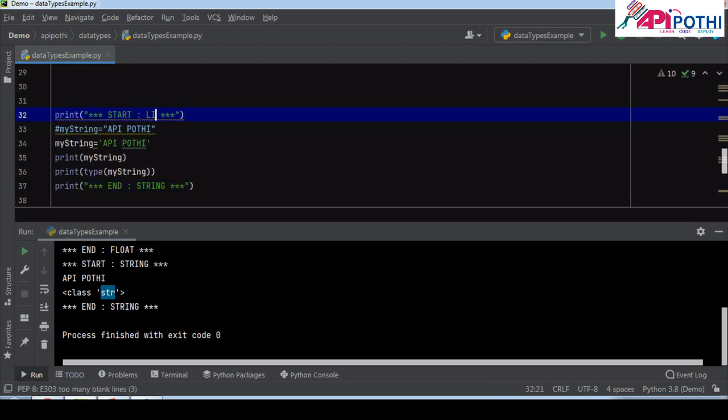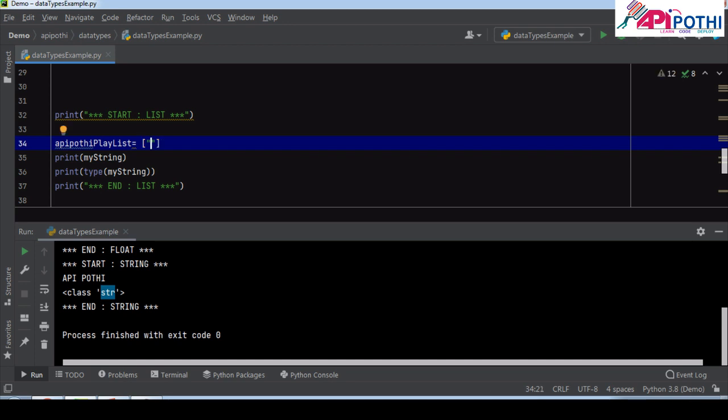This is the list, API Pothi playlist. Okay. So to declare the list, we need to put the values inside the bracket. And since I am going to declare a string list, I am just keeping it here.